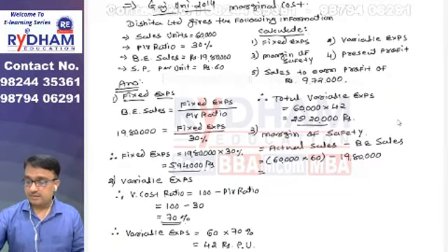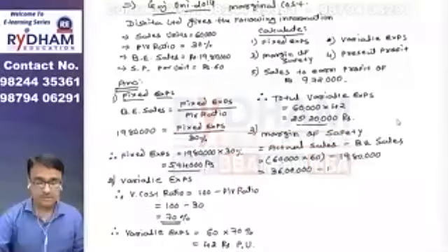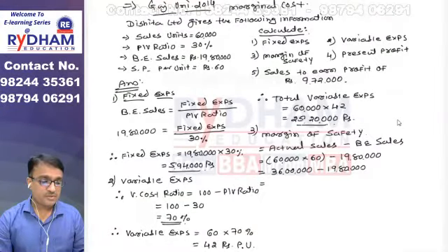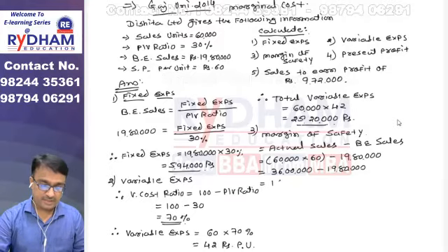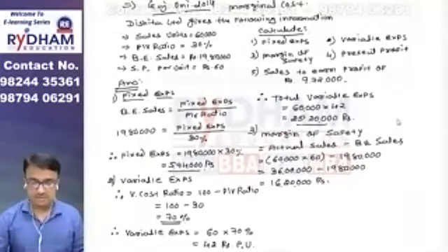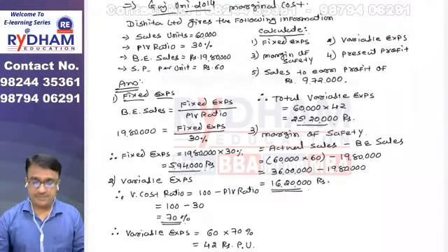So make the calculation: 60,000 into 60 is 36 lakh, minus 19,80,000, which is 16,20,000. So 16,20,000 is the amount of margin of safety. So friends, margin of safety is clear.